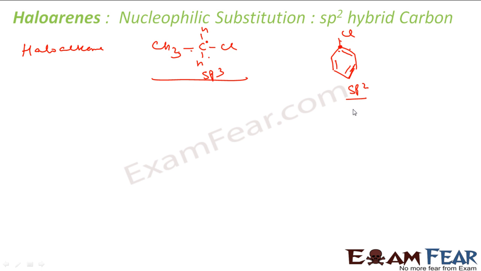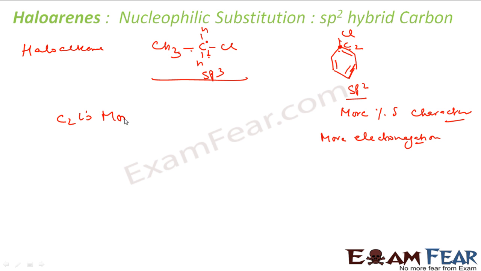sp2 hybridized means more percentage S character, and that means it is more electronegative. So if I compare these two carbons, let's suppose this carbon is carbon 1 and this carbon is carbon 2, carbon 2 is more electronegative than carbon 1.